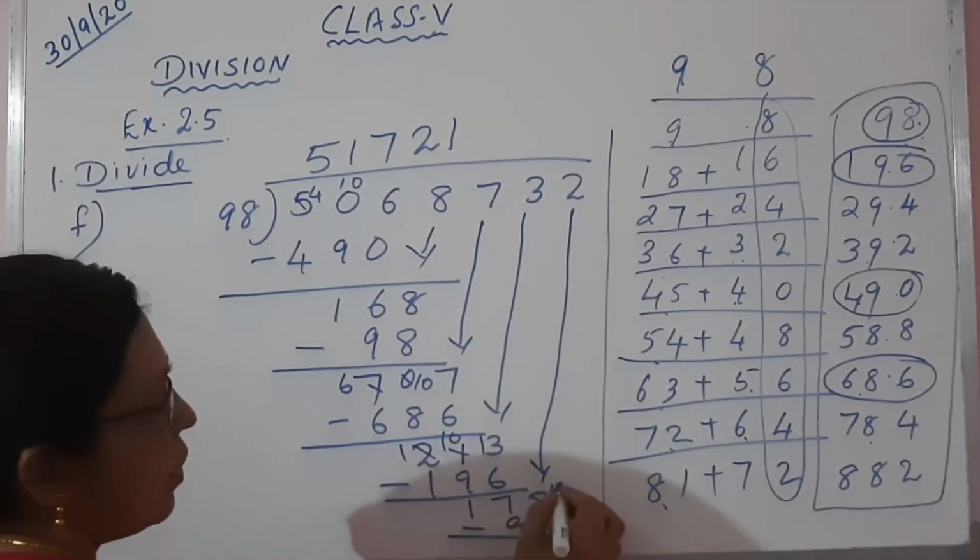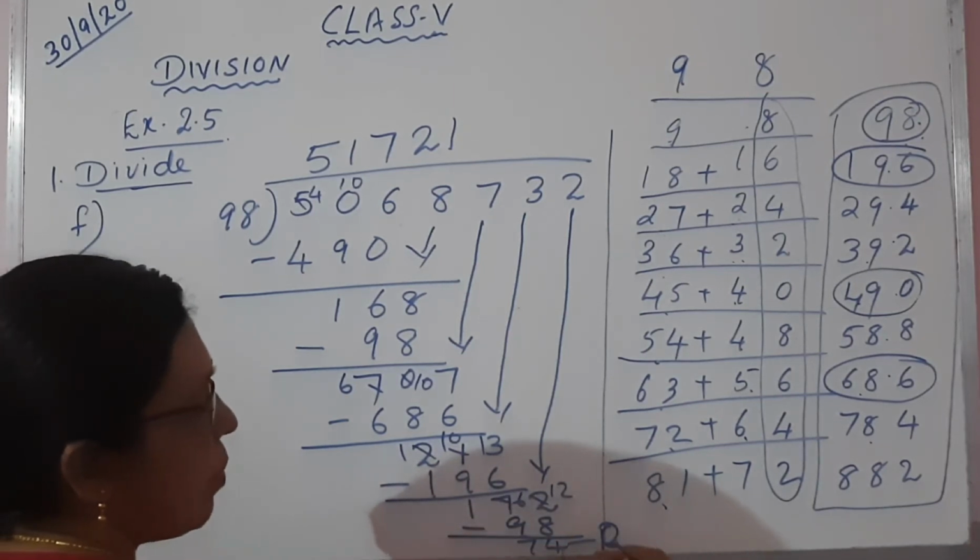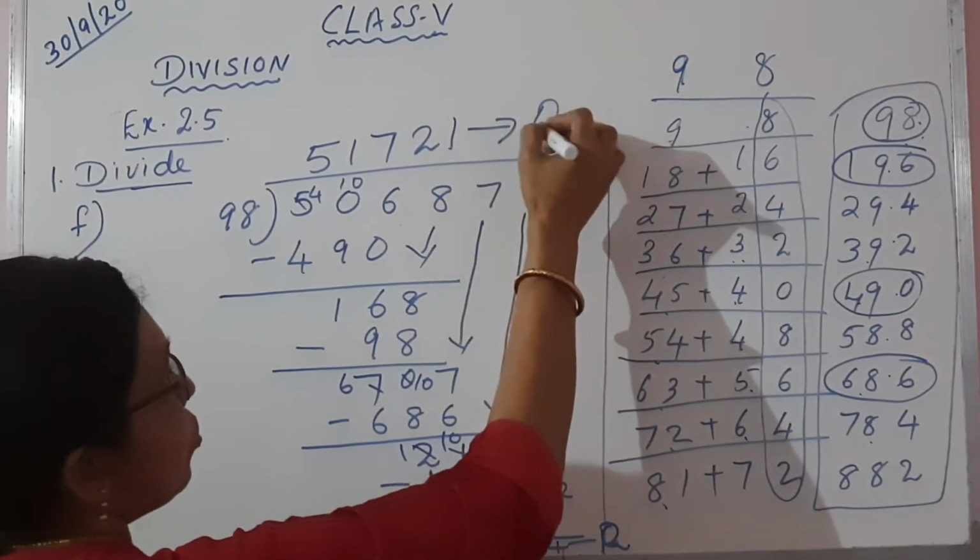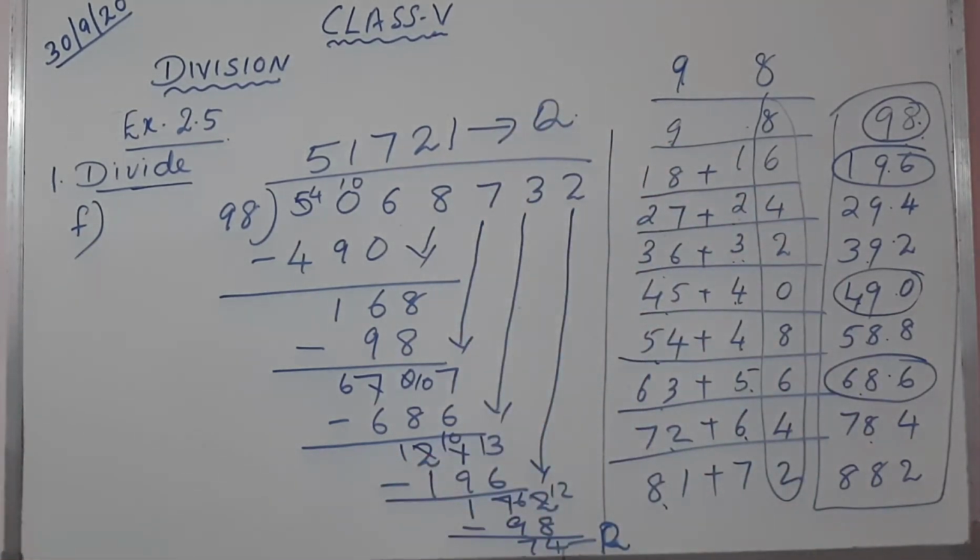8 plus 4, 12. 6, 16, 7. So 74 is the remainder. This is the quotient. Division over.